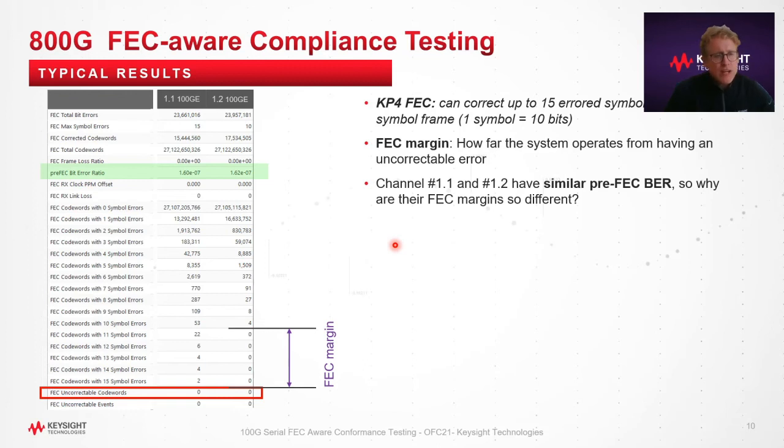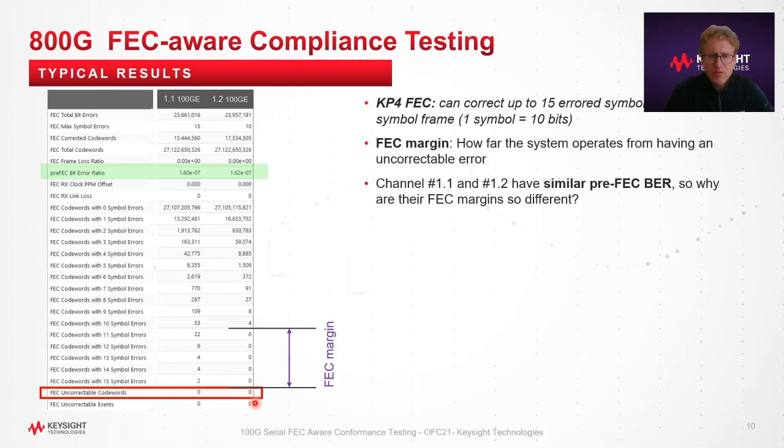So now let's have a look at the statistics of a 200G lane. The first one is the one where we apply the stress signal from the BERT, and the second one is the reference lane. And you can see that these two lanes have identical BER. However, if you look at the distribution of the number of errors per frame, and as a result the FEC margin, they are very different.